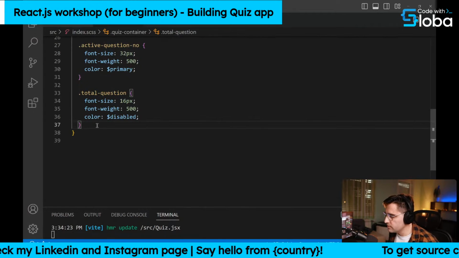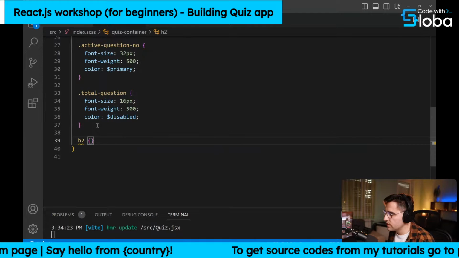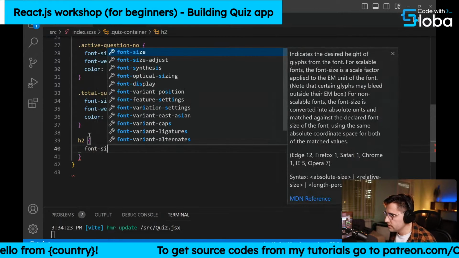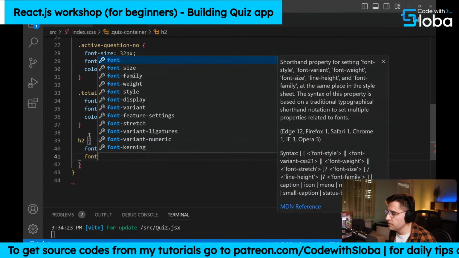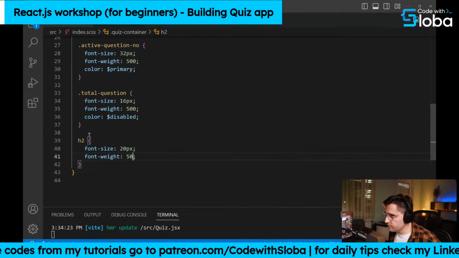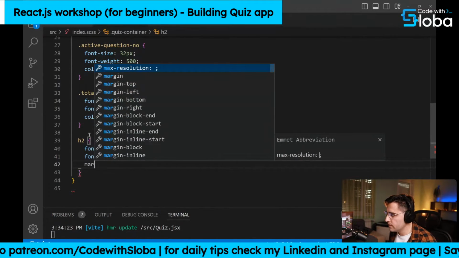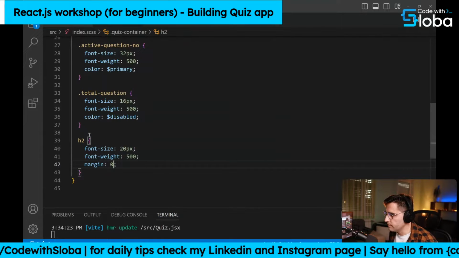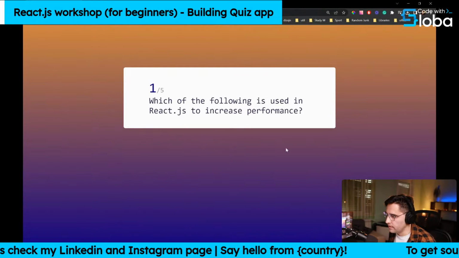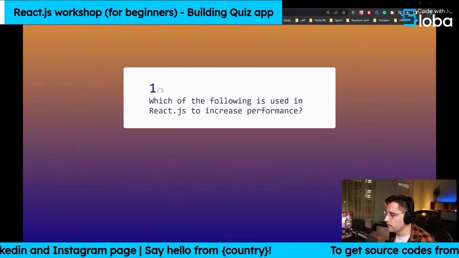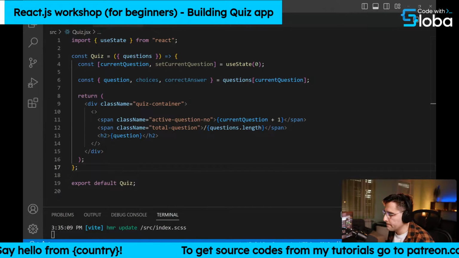What we can do is, below here, we can target H2, and let's set the font size to 20 pixels. And let's set, again, font weight to be 500, not pixels, just 500, because this is not defined in pixels. And we want to set the margin to 0, to reset the margin of the H2 tag for the heading. Beautiful. Okay, let me get back to the editor and let's continue with our coding.